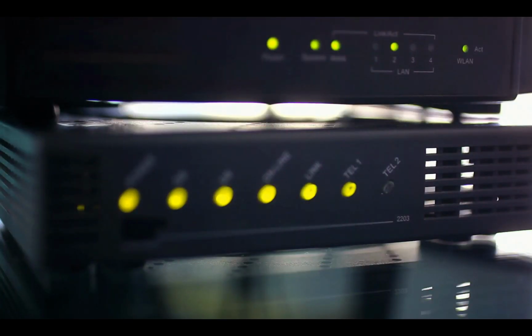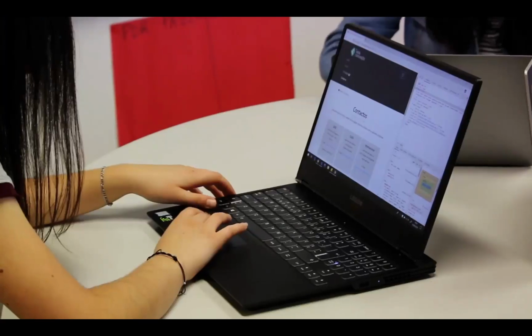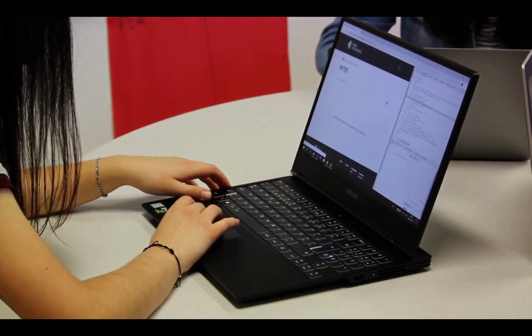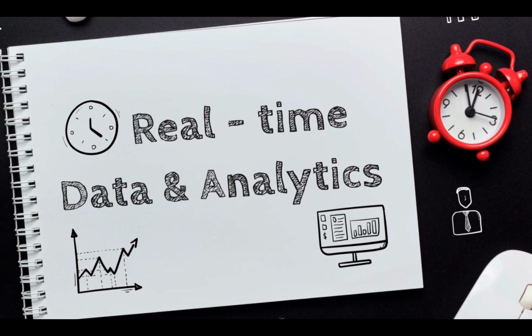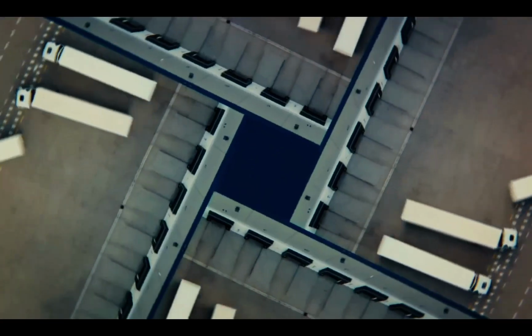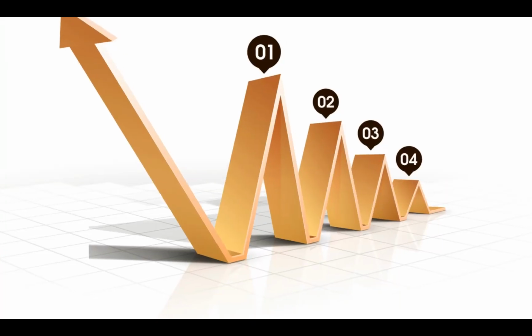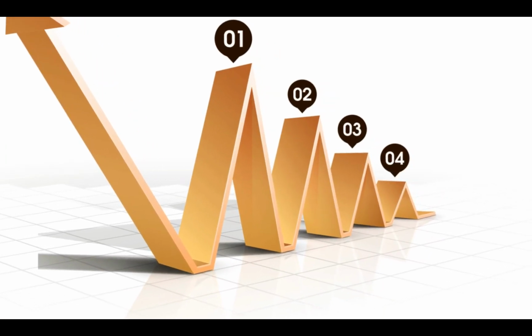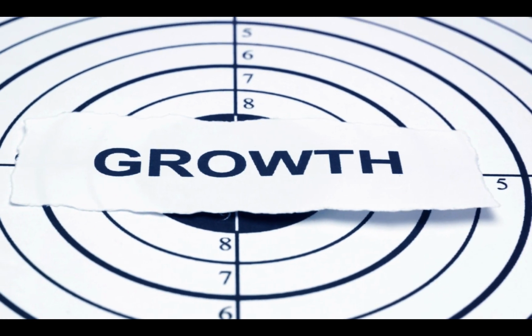Next, let's talk about speed. Elasticsearch shines when it comes to fast, efficient data retrieval. It's designed to perform complex searches in near real time, making it a powerful tool for real-time data analysis. And finally, scalability. Elasticsearch can scale horizontally, meaning it's easy to increase its capacity by adding more nodes to the network. This makes it incredibly flexible and capable of handling growing data demands. These unique characteristics make Elasticsearch a highly efficient tool for managing and analyzing large data sets.